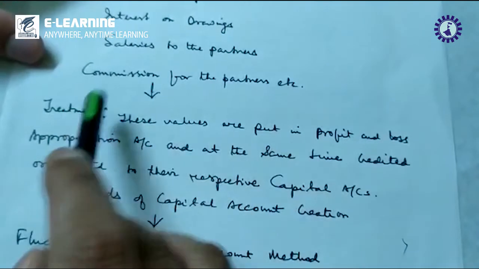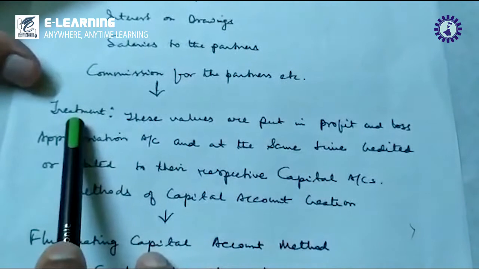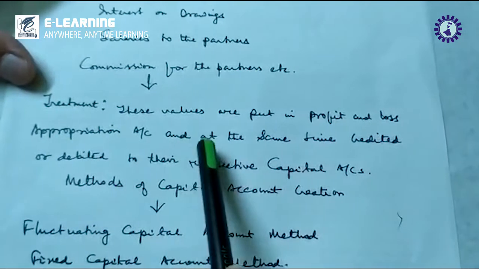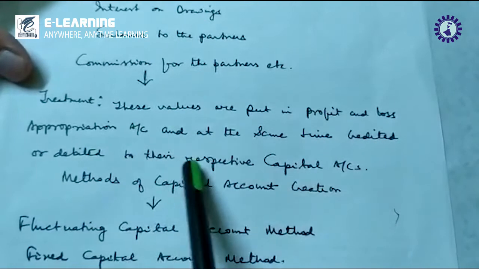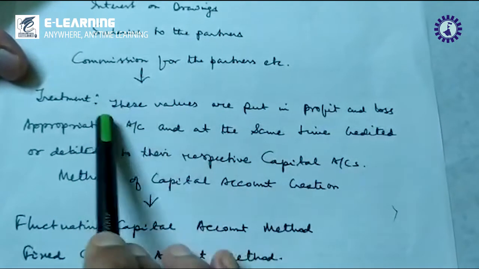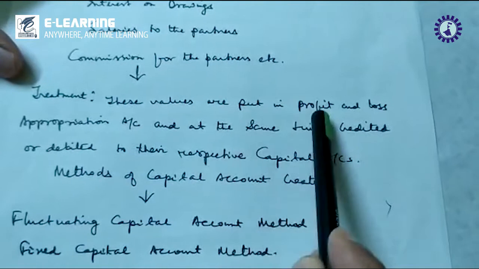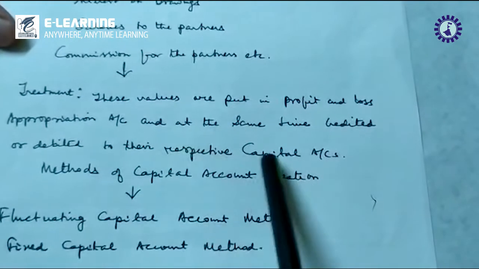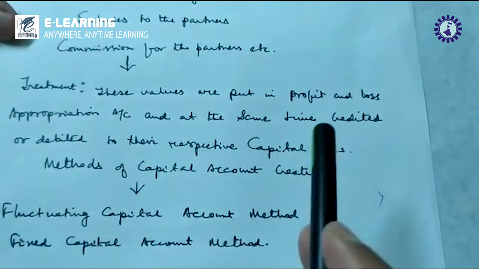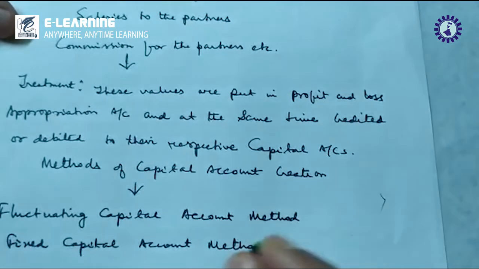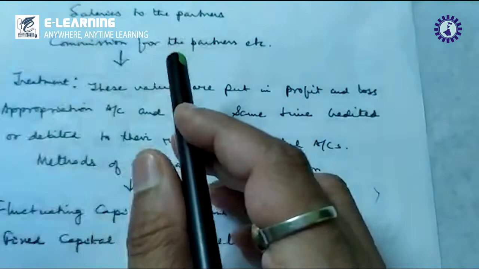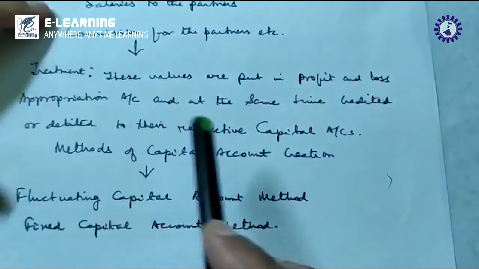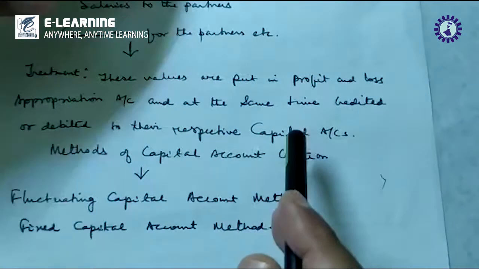What is the accounting treatment of these transactions? These values are put in the profit and loss appropriation account and at the same time credited or debited to their respective capital accounts. This means that the profit and loss appropriation account is either debited or credited by these particular expenses or charges, and thereafter these are also credited or debited, according to their nature, in their respective capital accounts.